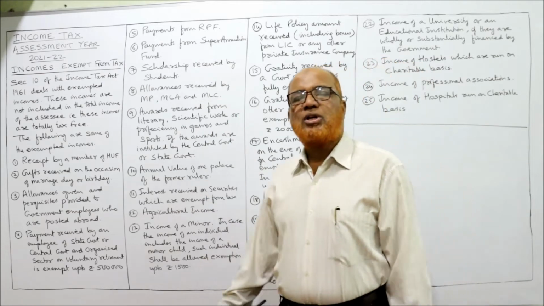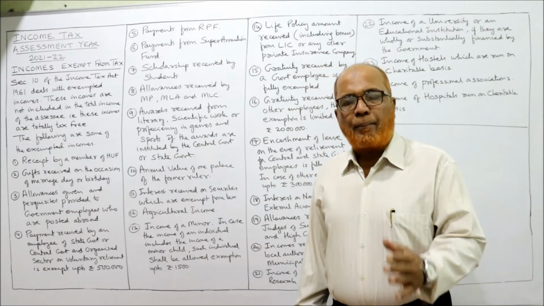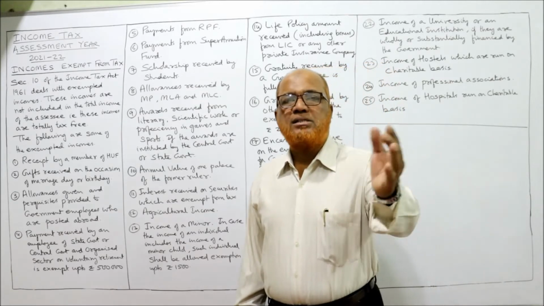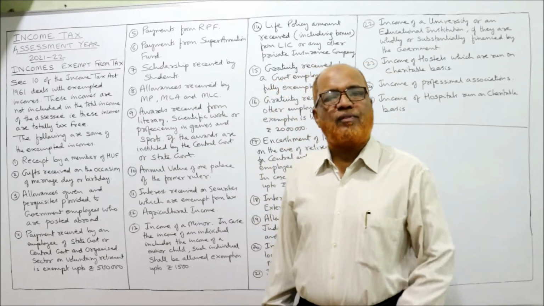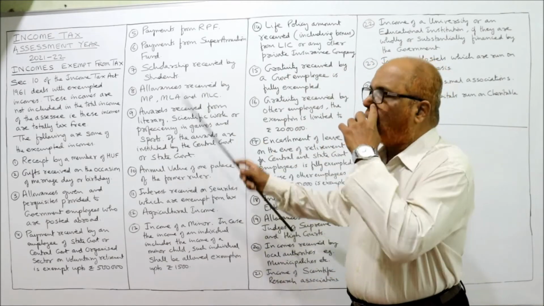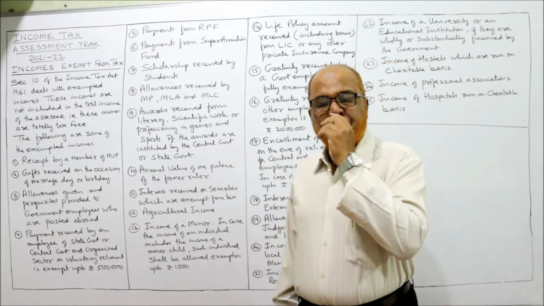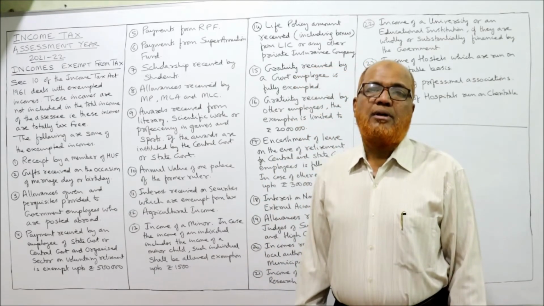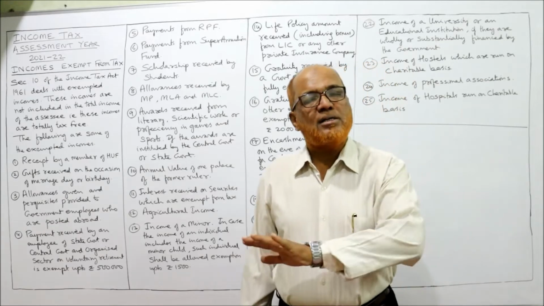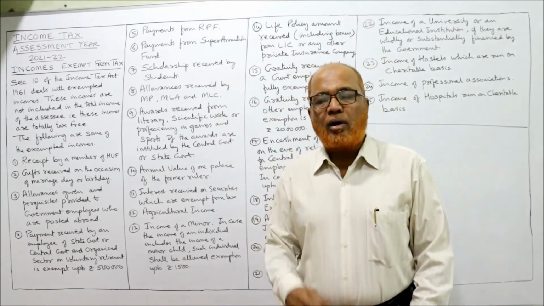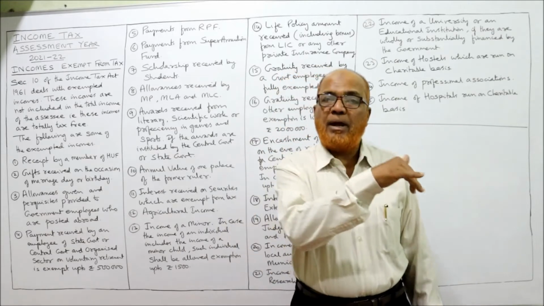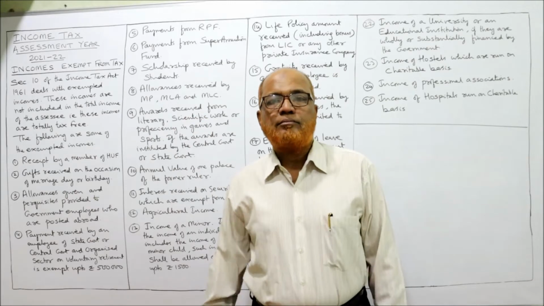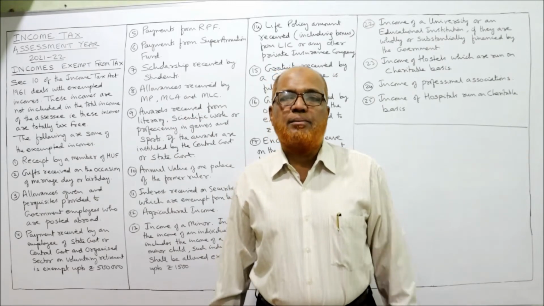Payments from superannuation fund. Similarly, apart from RPF, there are a number of superannuation funds. So when an employee is receiving an amount from superannuation fund, it is completely exempted. Scholarship received by students. In a number of cases, the students will receive scholarship. The scholarship received by the student is completely exempted. All these points you have to remember, because while doing the main problems, we'll come across this point every now and then. So you must remember these are exempted incomes.